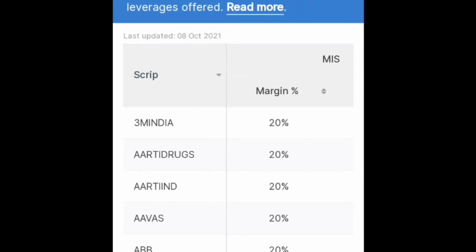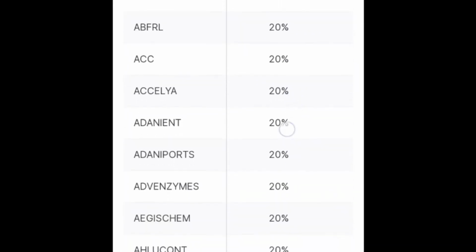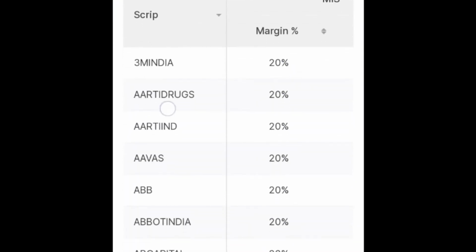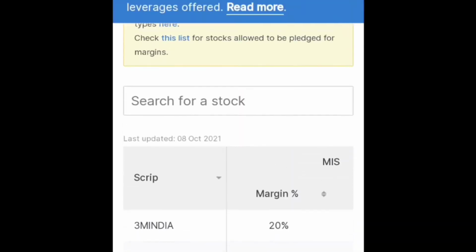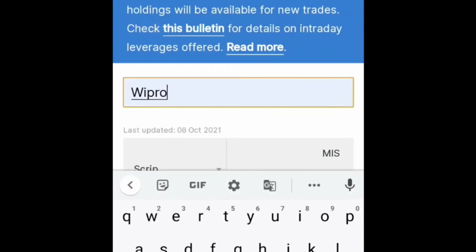The margin percentage gives the margin to buy the stock. You can see here the list is given in alphabetical order. Okay, citing Aarti Durga shares, there is 20% margin. It means if the Aarti Durga price is 100 rupees in CNC, you get it in MIS for just 20 rupees for one stock, for one quantity.